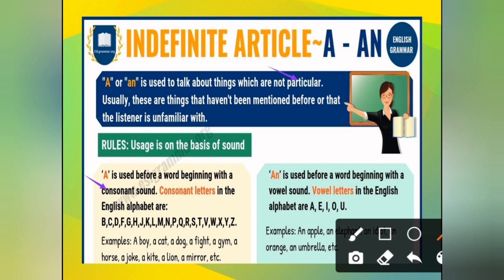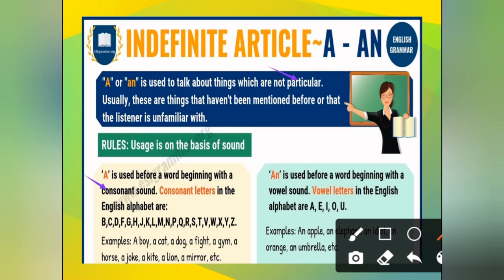Consonant letters in the English alphabet are, now, which kind of sound you should know: B, C, D, F, G, H, J, K, L, M, N, P, Q, R, S, T, V, W, X, Y, Z. Whenever you are finding these sounds, okay, B sound, before that you have to use "a" article. Like a boy, a cat, a dog, a fight, a gym, a horse, a joke, a kite, a lion, a mirror.